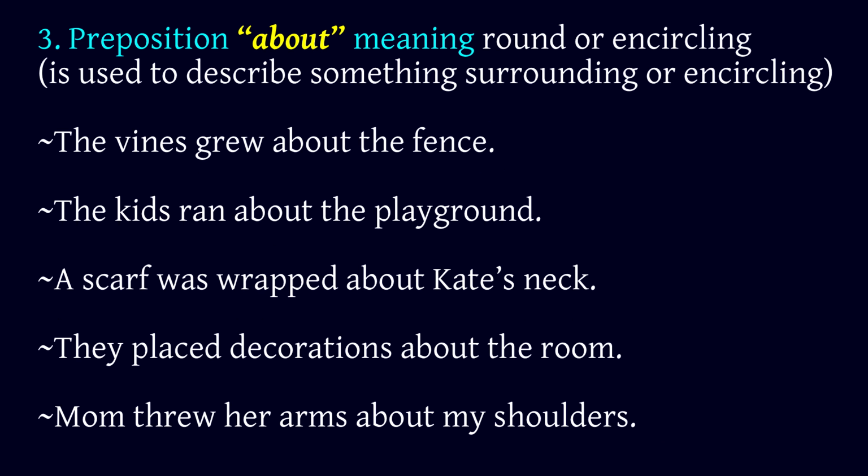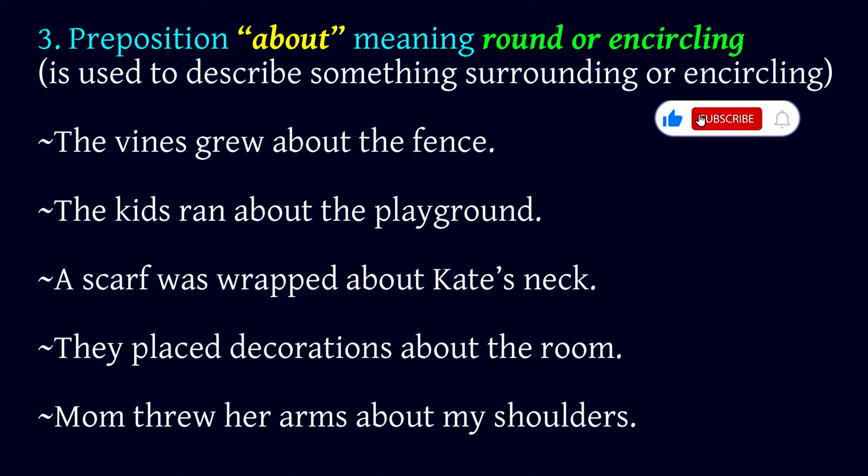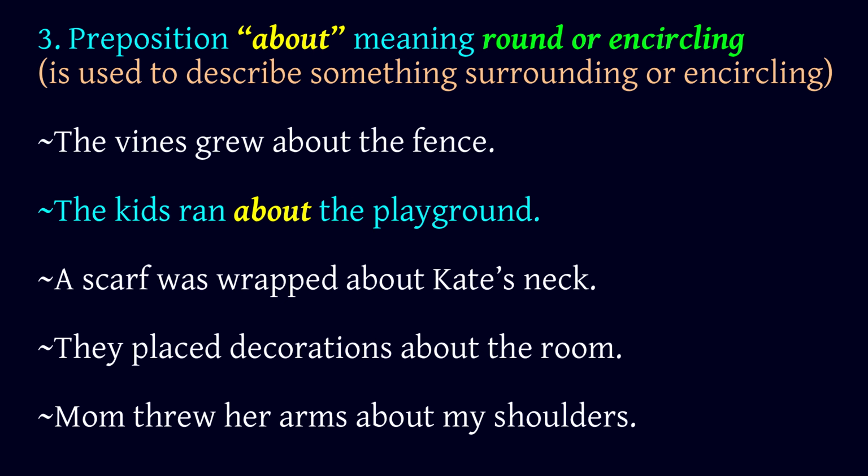3. Preposition about meaning round or encircling is used to describe something surrounding or encircling. The vines grew about the fence. The kids ran about the playground.